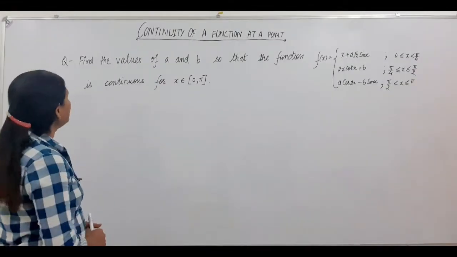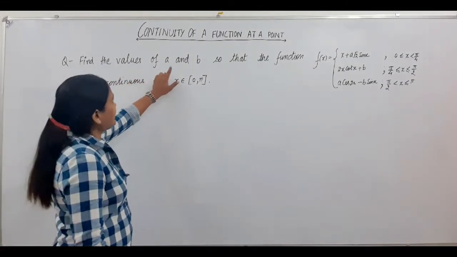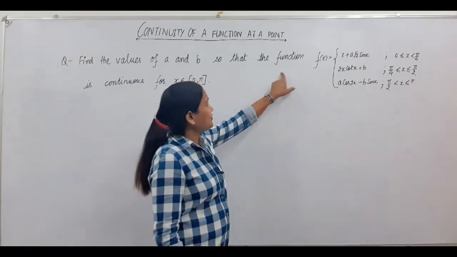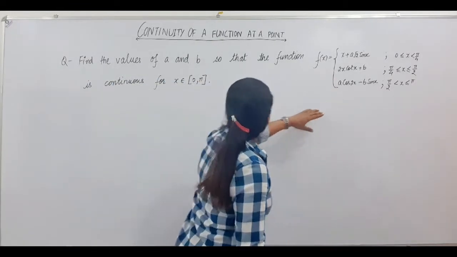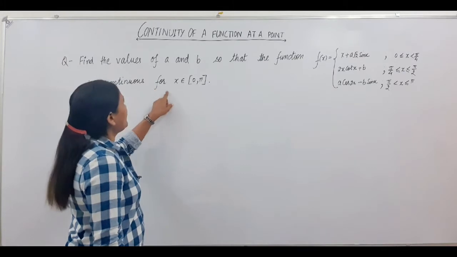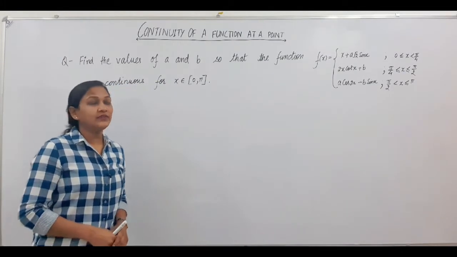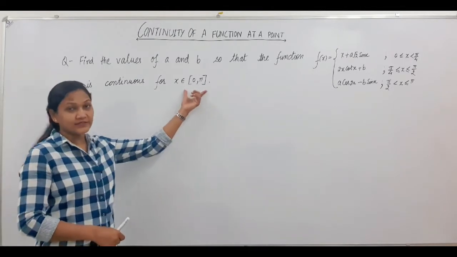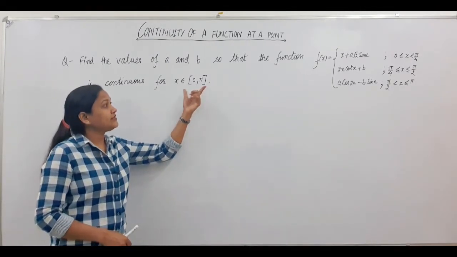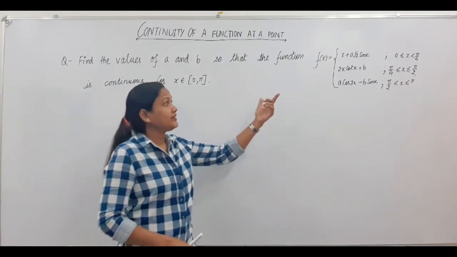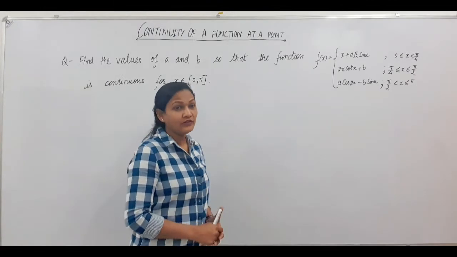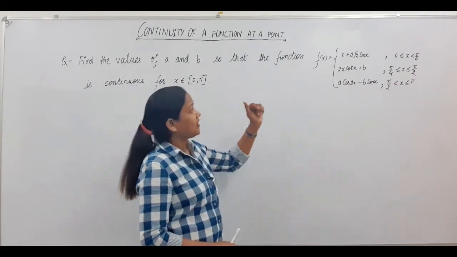Your next question is, find the value of a and b so that the function is continuous for x in the interval 0 to pi. So you are given that your function is continuous in this interval. So your function is continuous at each and every point on this interval.